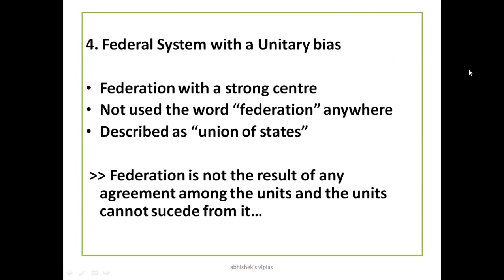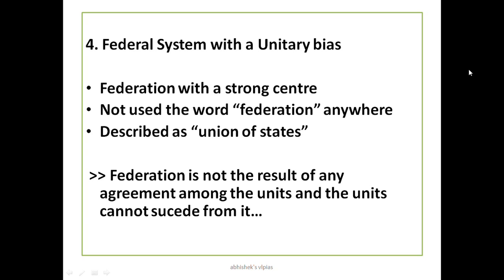And the next important feature of the Indian constitution is the federal system with a unitary bias. So you have to be clear about the words federal and unitary. Unitary bias means it is always biased towards the union. Union means the central government.